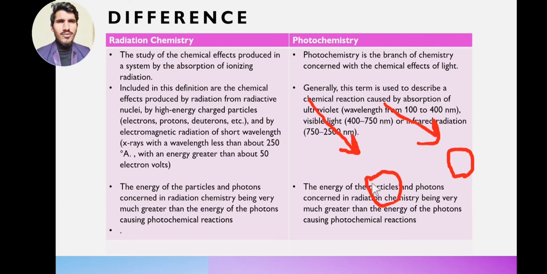So the basic difference between photochemistry and radiation chemistry is that in photochemistry we have an incoming photon of light, whereas in radiation chemistry we have an incoming ionizing radiation. That's the basic difference.